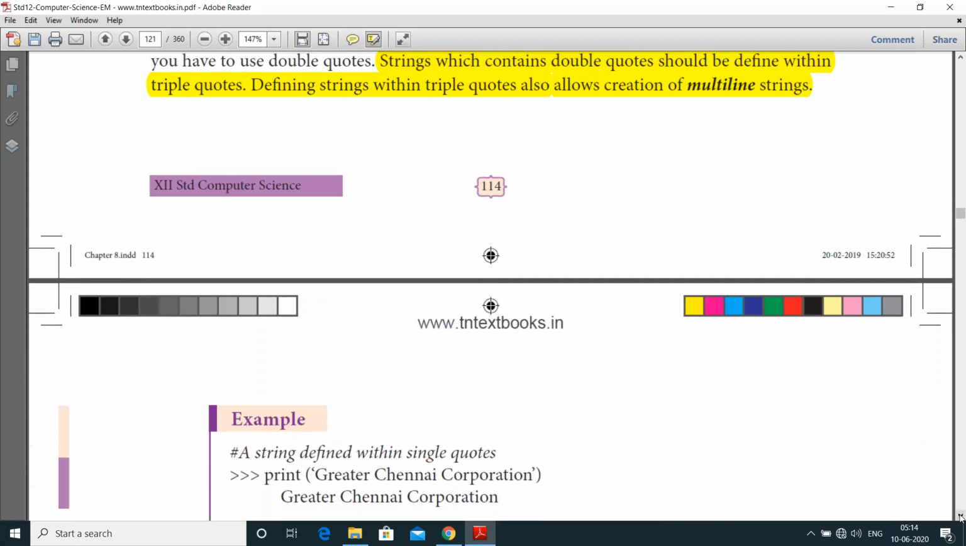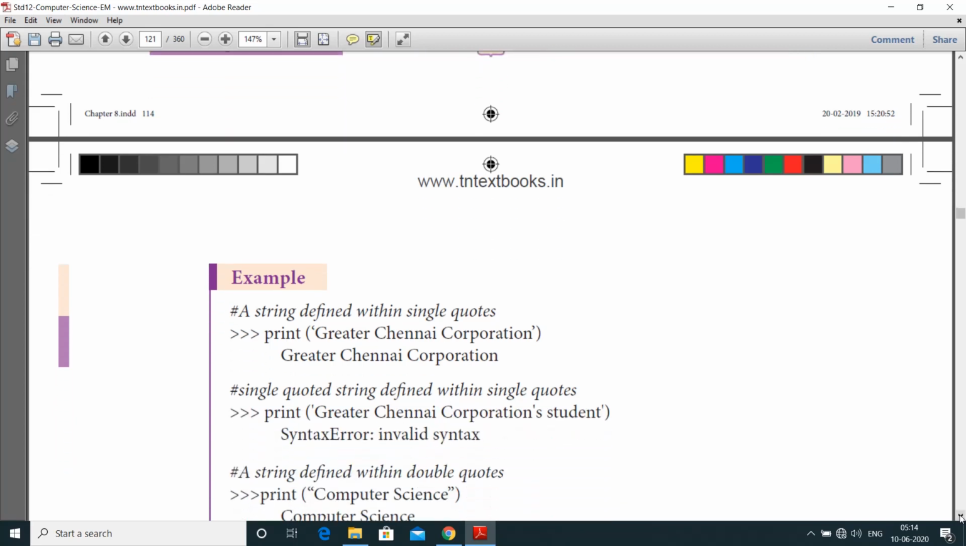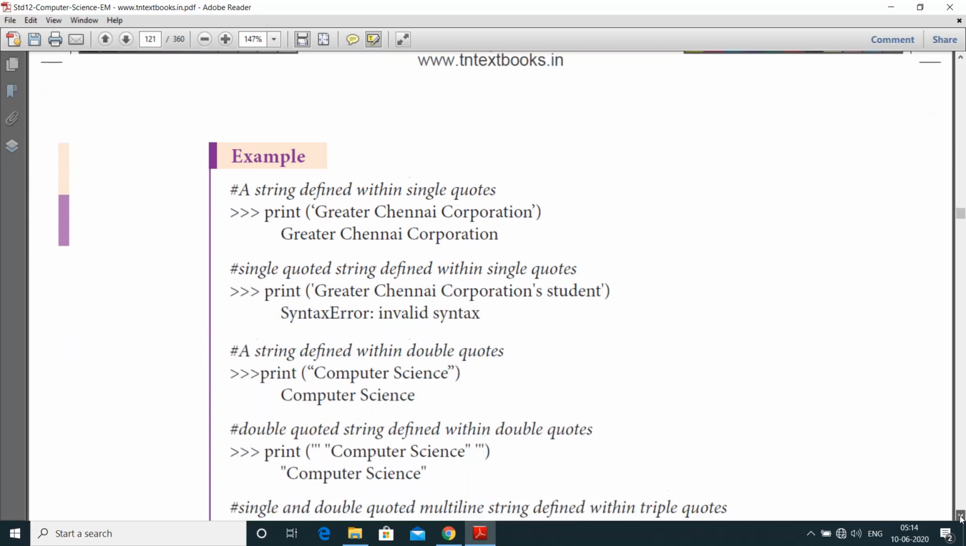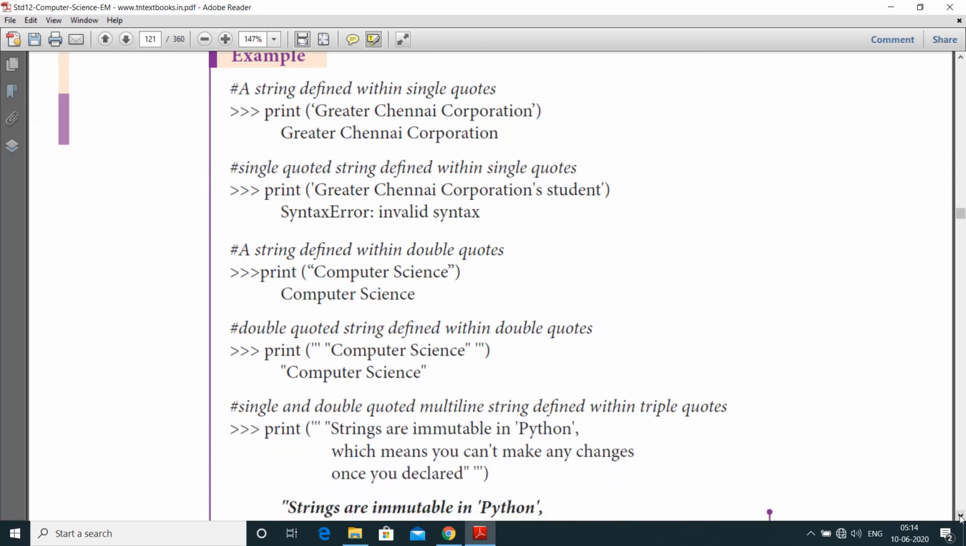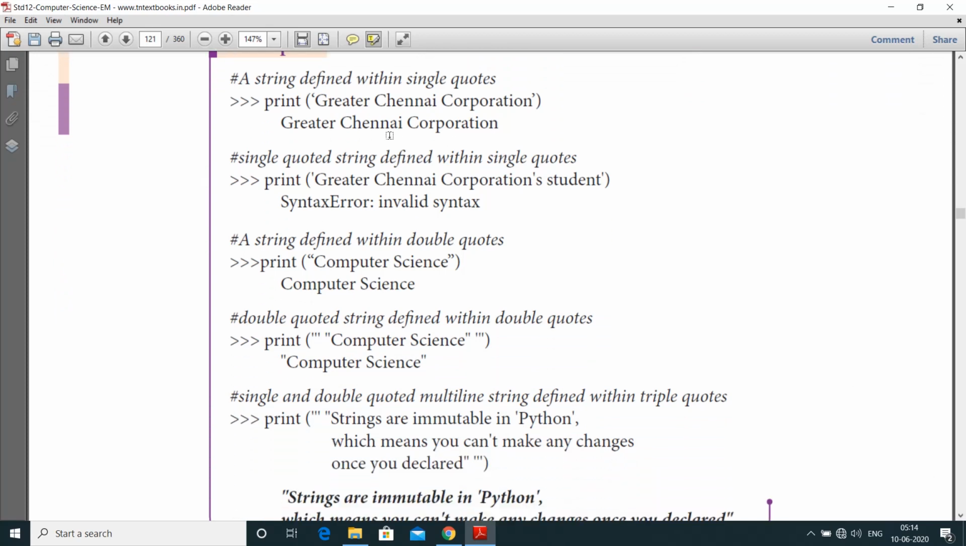Let us see the example. Here, the first one is a string defined within single quotes. Print of Greater Chennai Corporation. Here the string is enclosed by single quotes. It just prints the statement Greater Chennai Corporation. And the next example is Greater Chennai Corporation's. One single quote character cannot hold any other single quote character, because the compiler will not recognize where to start and where to end. So here the output is invalid syntax.